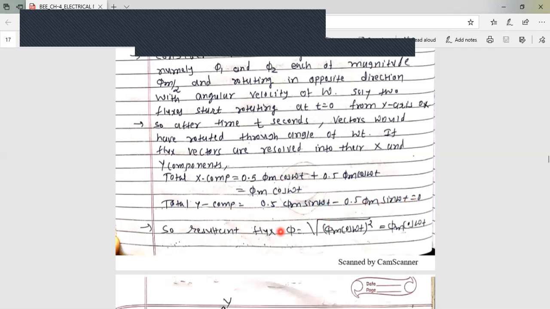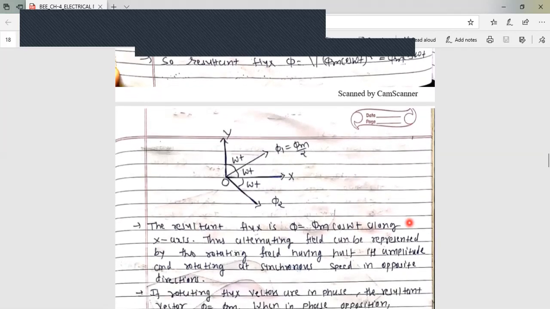So we can say that the resultant flux is the addition of these two. Here the y component is 0, but the x component is phi m cos omega t. So phi is equal to the square root of (phi m cos omega t) squared, which is equal to phi m cos omega t. This is the resultant flux produced in a single phase induction motor.